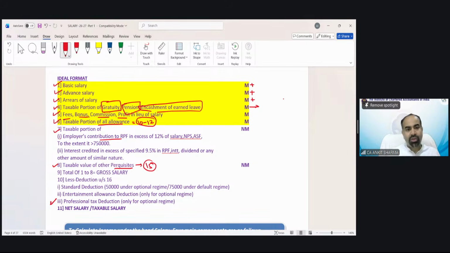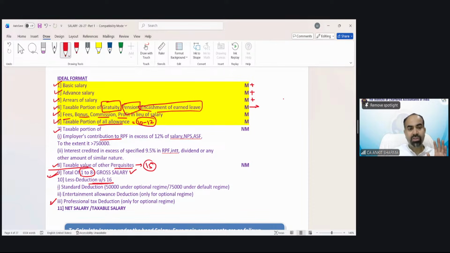So when we find out all these above 8 points, then point number 9 says the total of 1 to 8 would be called my gross salary. Less: there are certain deductions under the salary head of income. There are deductions under sections 80C to 80U, that is in chapter 6. This is the deduction related to the salary head of income.